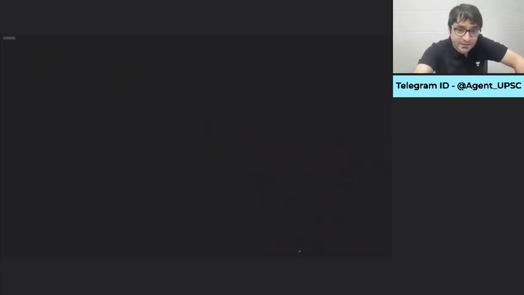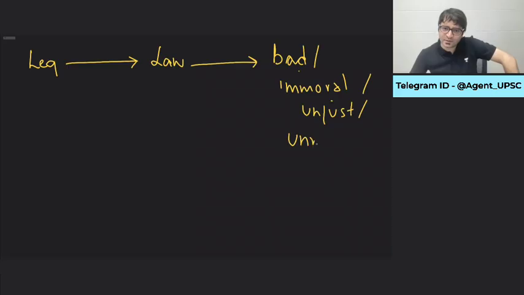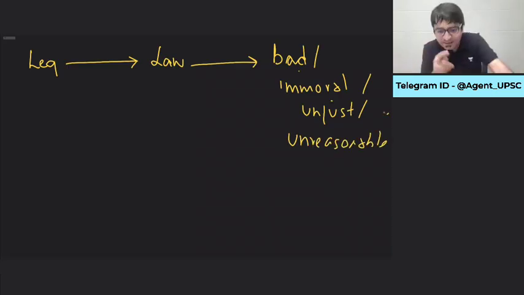But the United States realized that merely separation of powers would not be sufficient. Why? Because then these 3 organs may run in their own direction and would trample down upon the Constitution. How? What if legislature, US Congress, passes a law which is bad, immoral, unjust, unreasonable, or any other adjective that you might want to use? Separation of powers would ensure that this law continues. Why? Because who has the power to make laws? Legislature. Can there be another entity which can make laws? No. Only legislature can make laws.